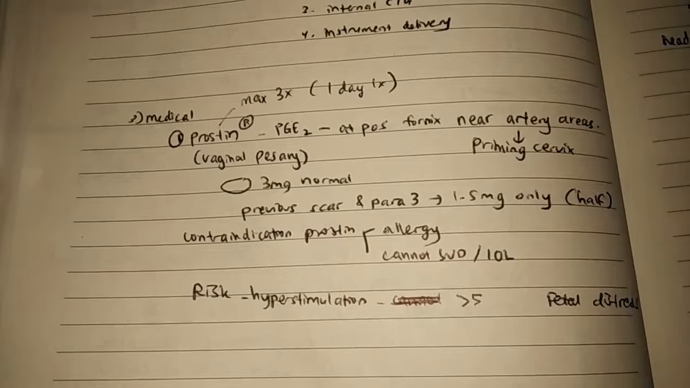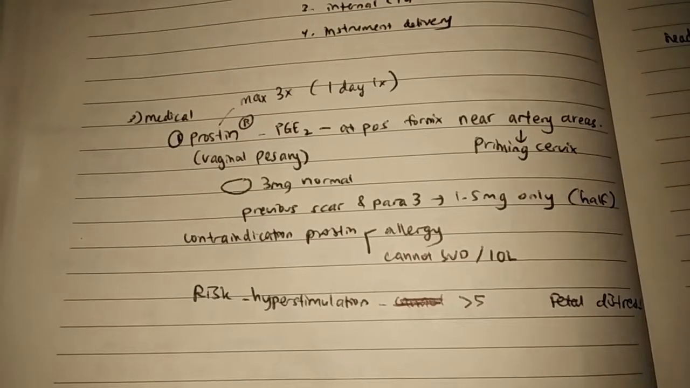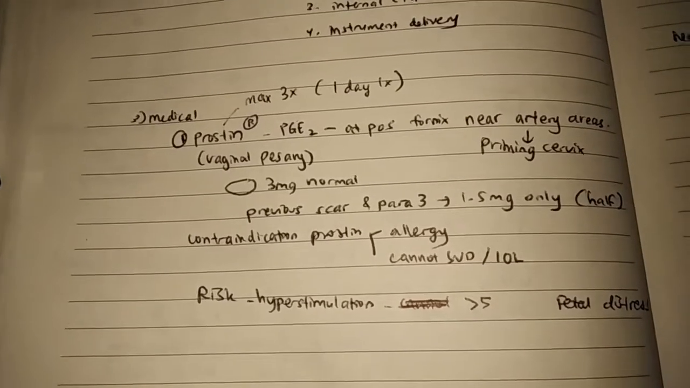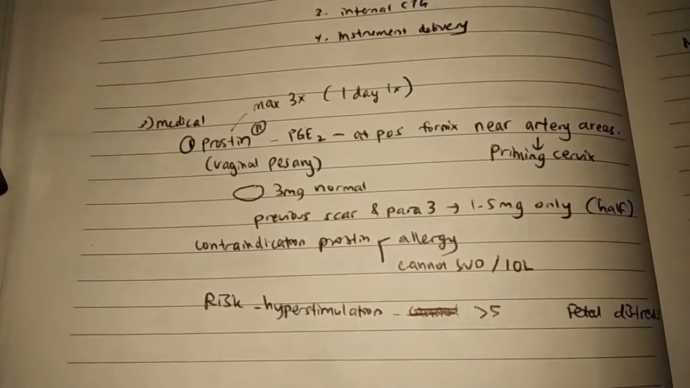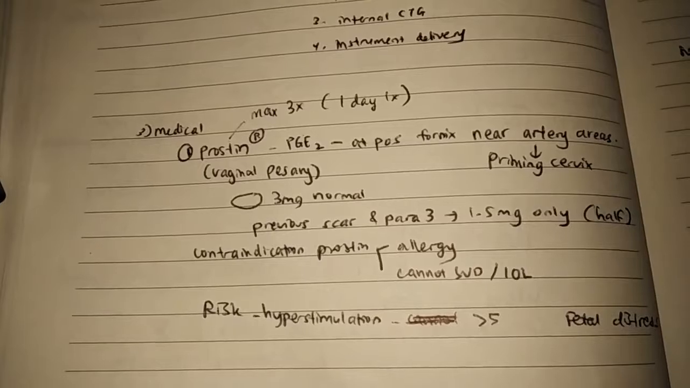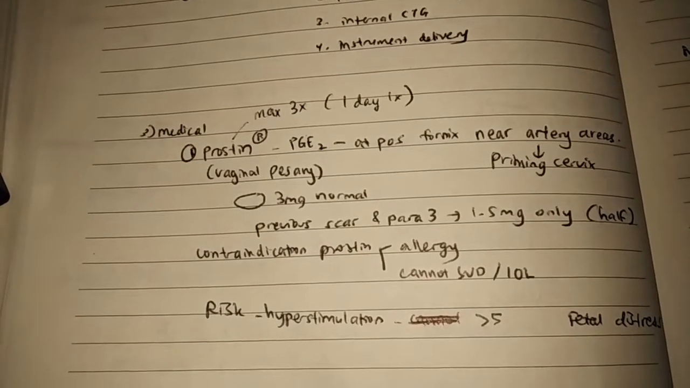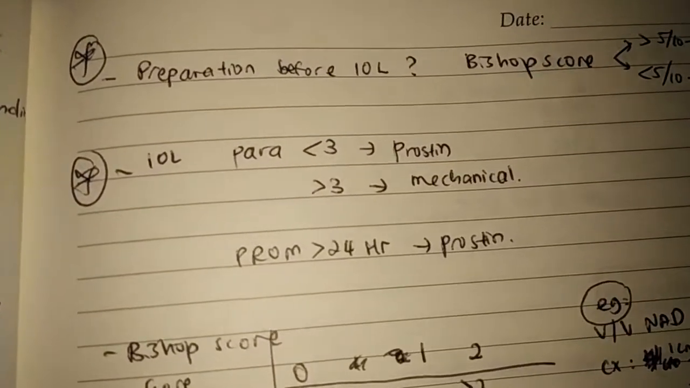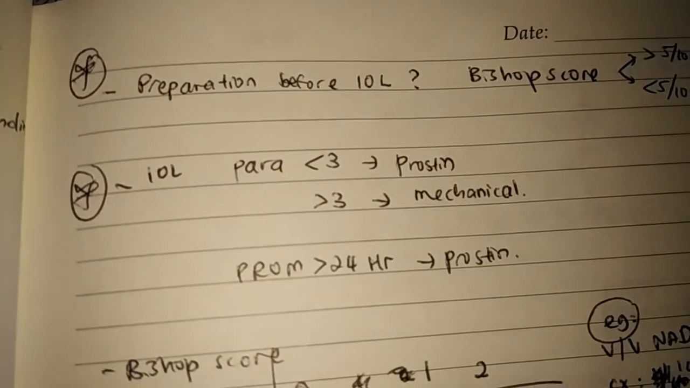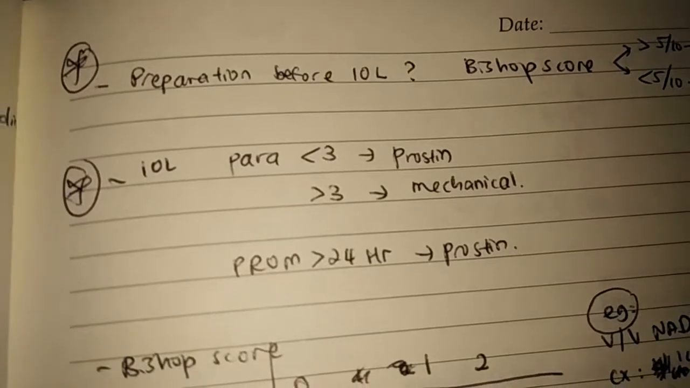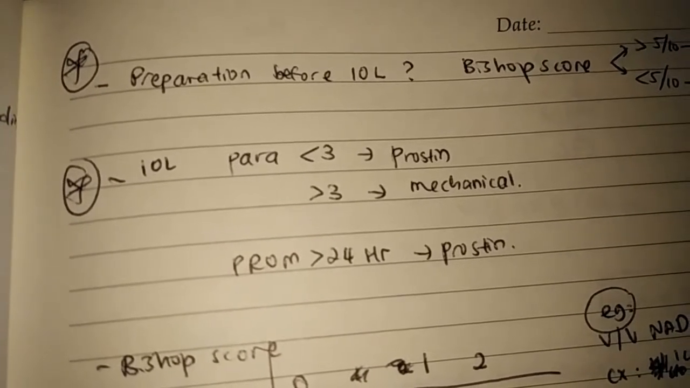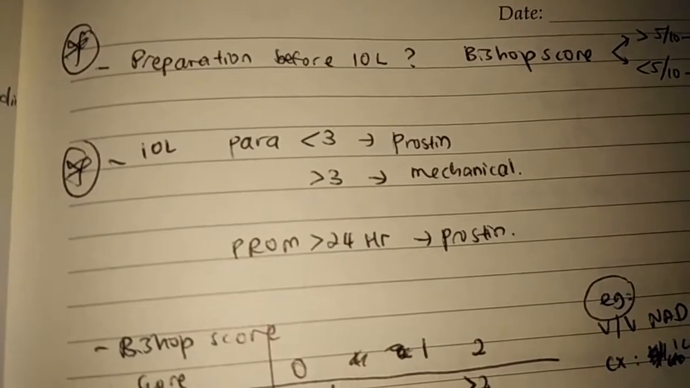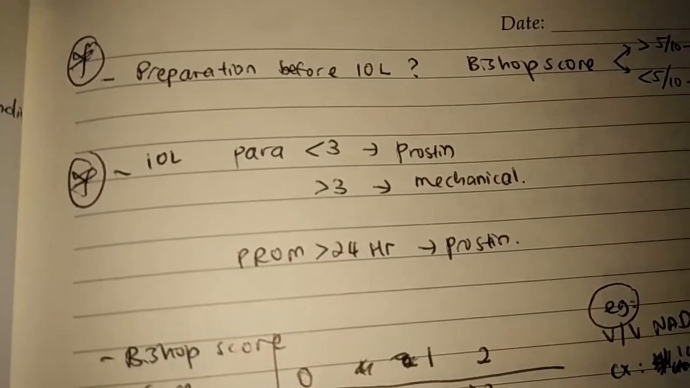Those with allergy or contraindicated for SVD or IOL should not be given prostin. The risk of prostin is hyperstimulation, which is contractions more than 5 in 10, which can cause fetal distress. For patients para 3 and below, we usually IOL with prostin. However, para 3 and above, we use mechanical method. For PRM more than 24 hours, usually we use prostin.